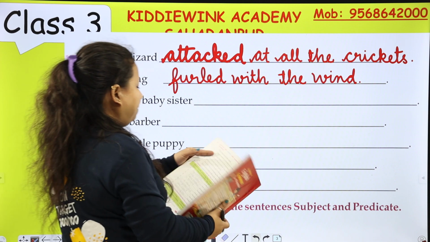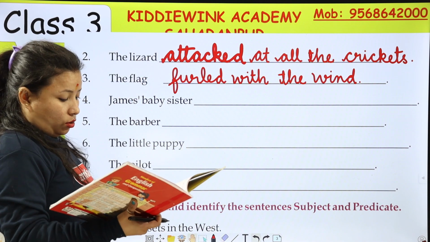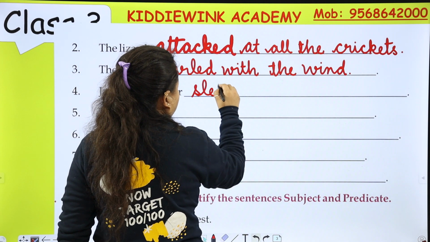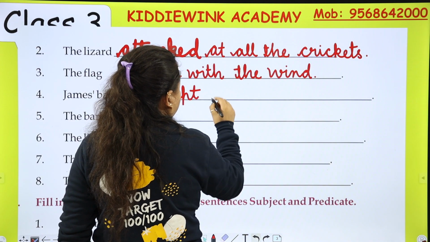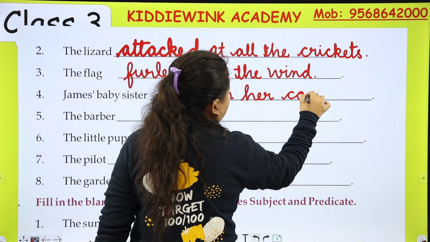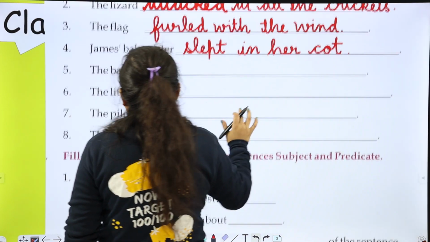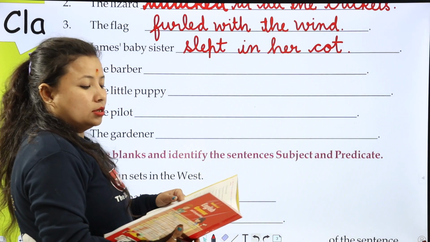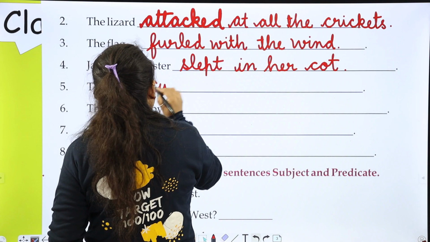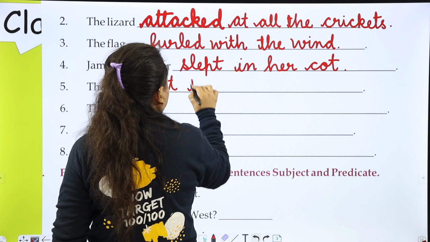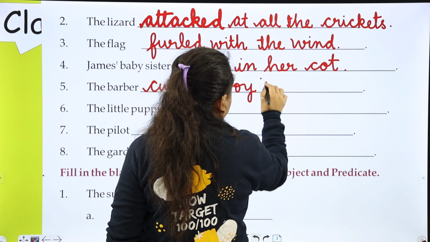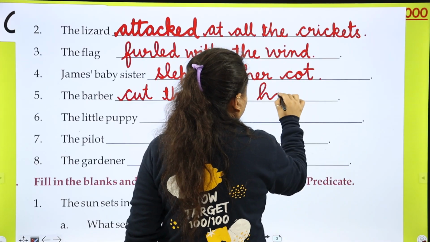James' baby sister, now the answer is slept in her cot. Slept in her cot. The barber cut the boy's hair. The barber cut the boy's hair.